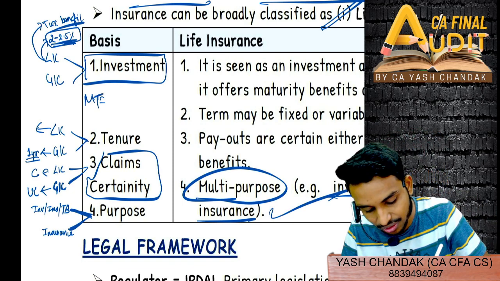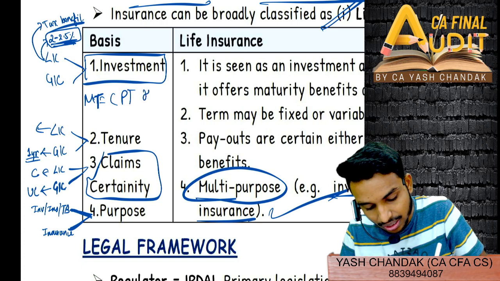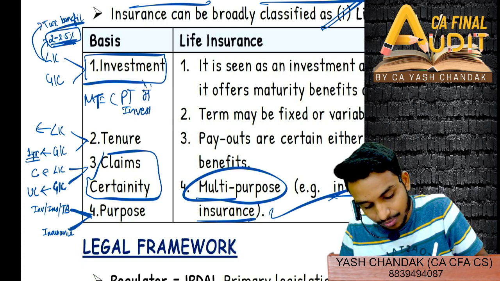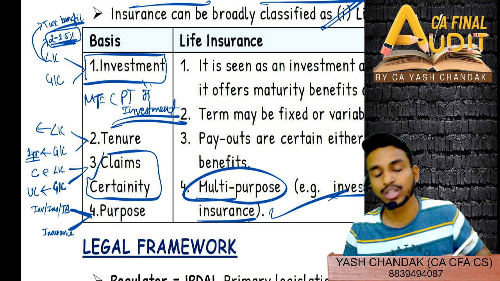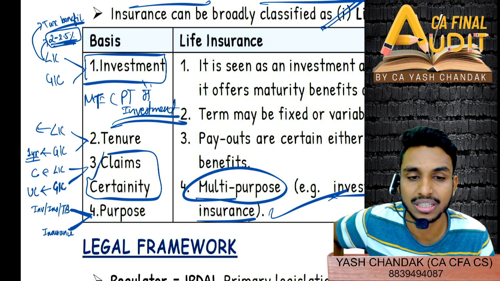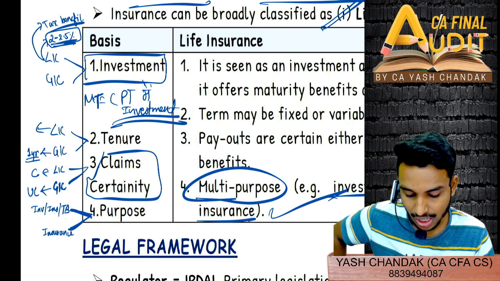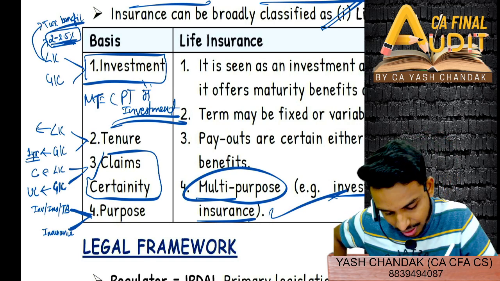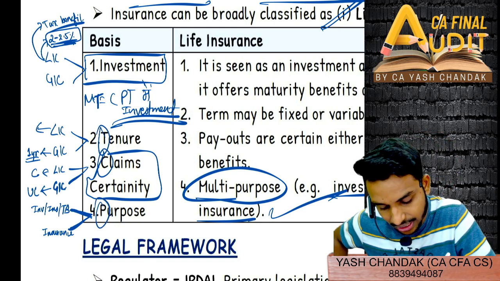So instead of that, we can just try to recollect it with a mnemonic, CPT me investment kiya, or something of that sort, so that you do not forget any of the points. It's a very basic question, they should not ask, but still we can't be sure all the time, right? Now CPT me investment se, C for claim certainty, P for purpose, T for tenure, and I for investment.